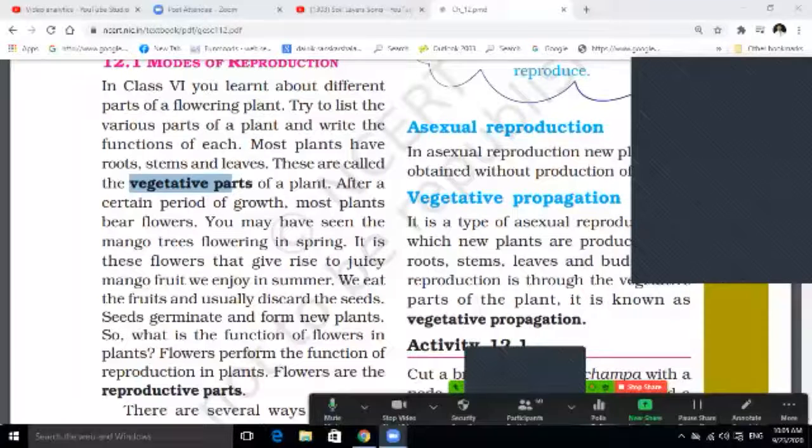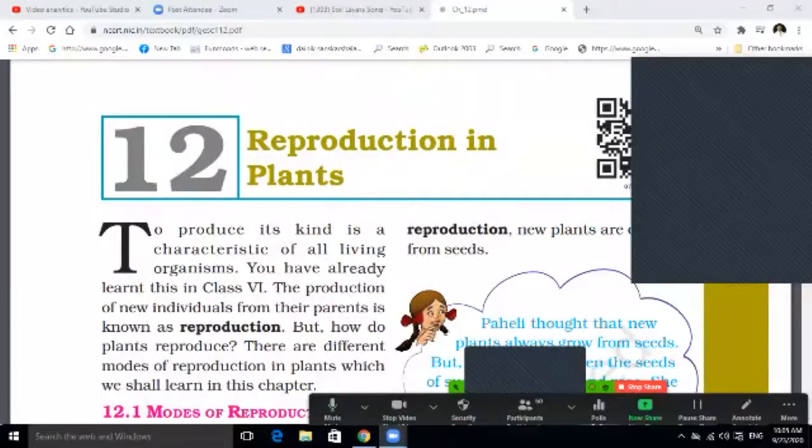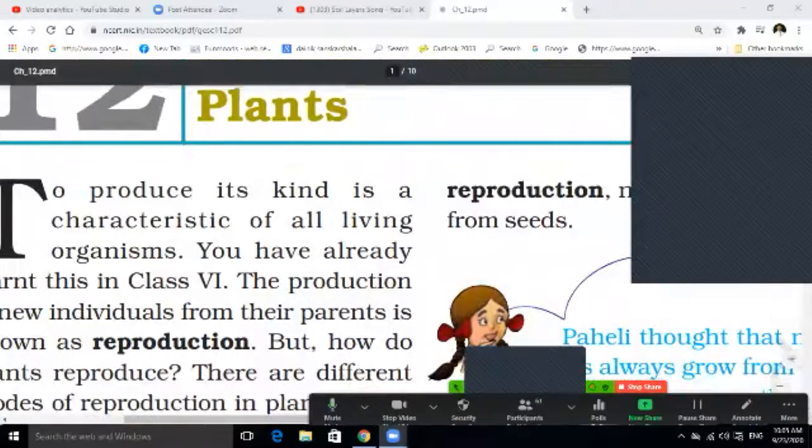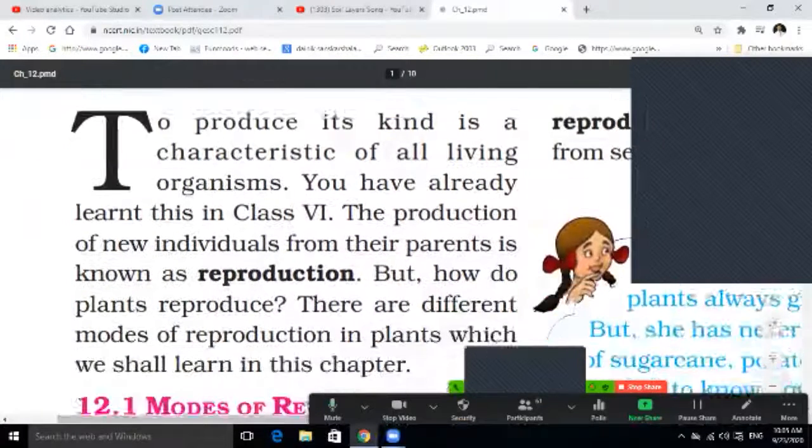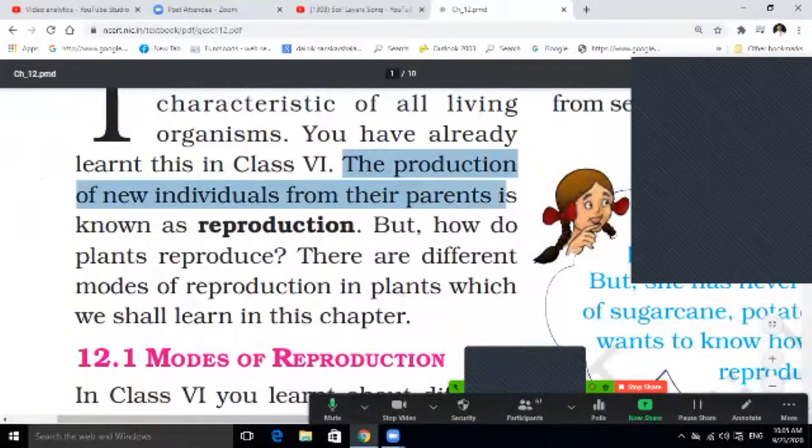Important things I want to tell you, that is reproduction. Reproduction means the production of new plants from their parents, that is known as reproduction. So here the production of new individuals from their parent is known as reproduction.